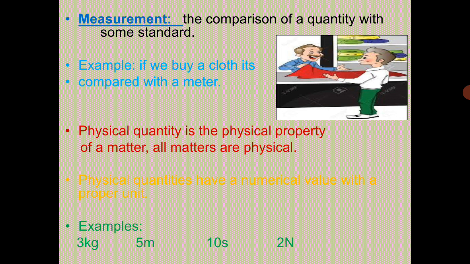If we don't write any unit with a numerical value like 3, 5, 10, 2, it becomes pure mathematics. Then it is not a physical quantity because it is meaningless. It doesn't explain a complete concept. So if we write both unit and numerical value, then it is called a magnitude. And all the physical quantities have a proper magnitude.